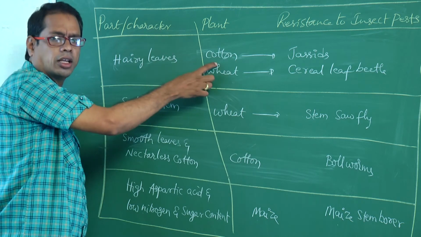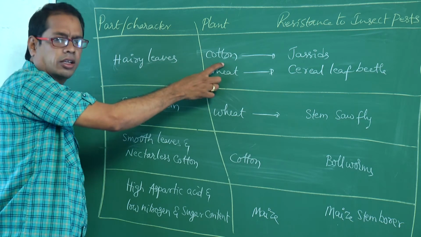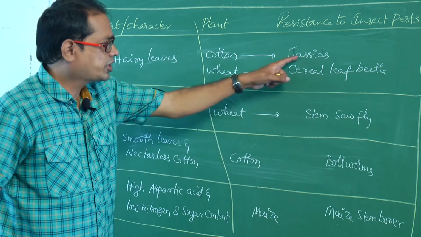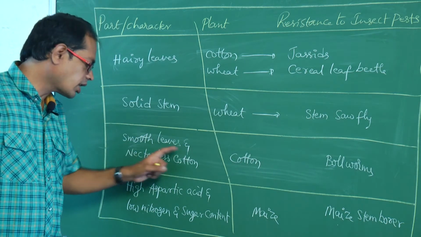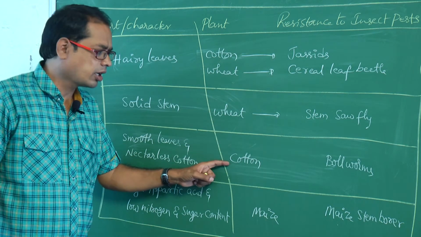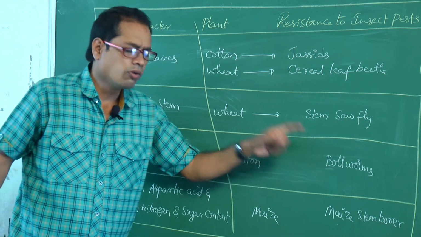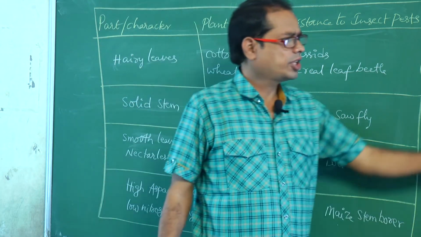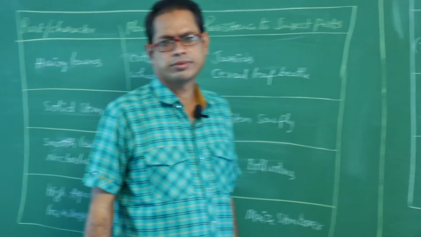Hairy leaves of cotton are resistant to jassids. Smooth leaves and nectarless cotton are resistant to bollworms. Next, see this tabular form, my dear students.